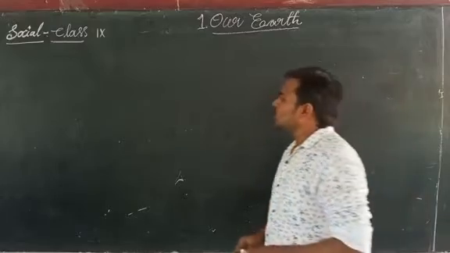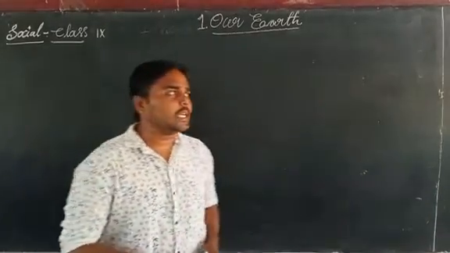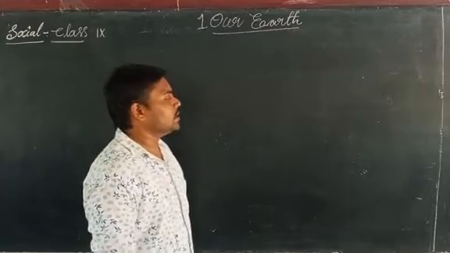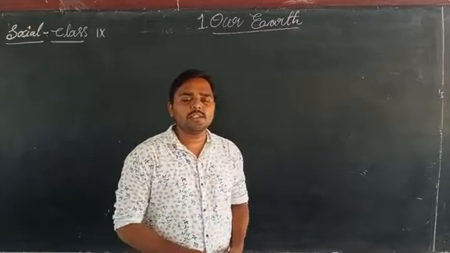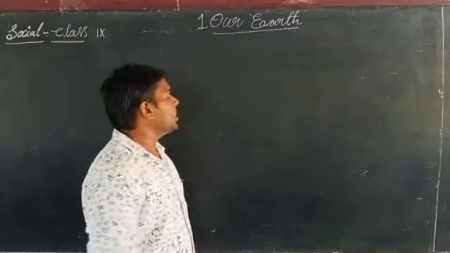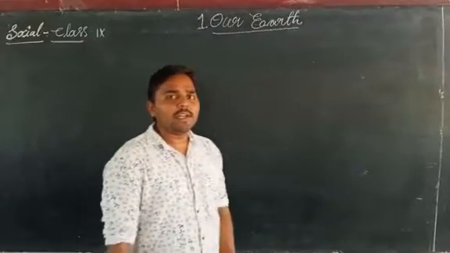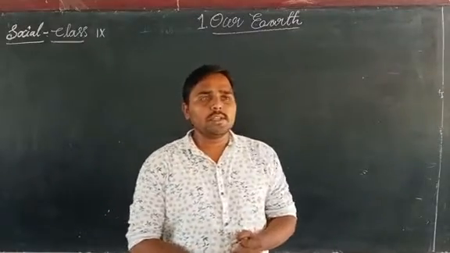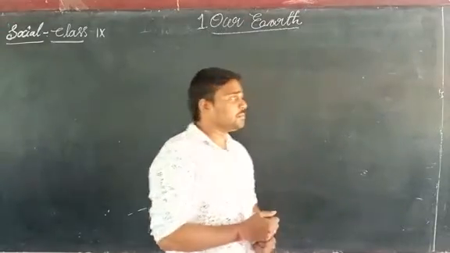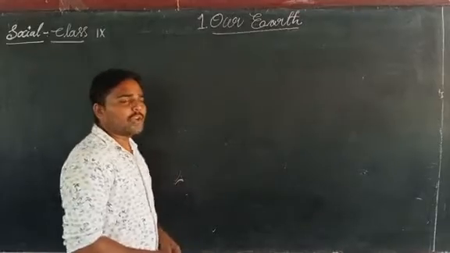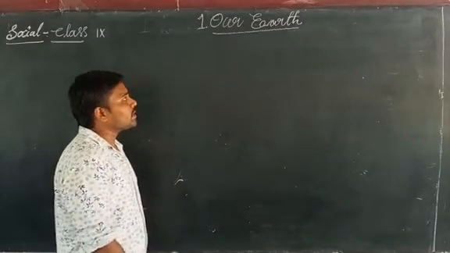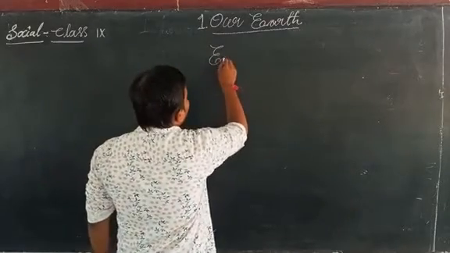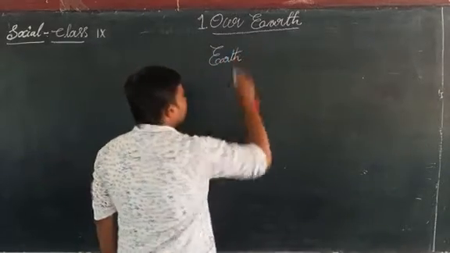In our previous class, we discussed the location of Earth. The Earth is located in the solar system among the 8 planets. We discussed the location of Earth and the solar system in our previous class. And also we have discussed the Earth.